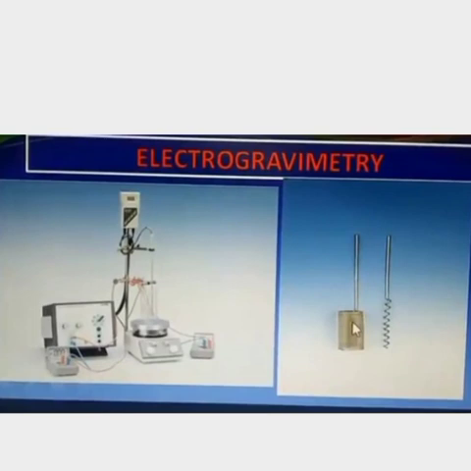In the picture you can see the electrogravimetry instrument. Here the two electrodes, the platinum gauze and the spiral platinum, are used in electrogravimetry. The two electrodes are placed in a beaker and connected to the thermometer and to the current source with the ammeter and the voltmeter. In the picture you can see.